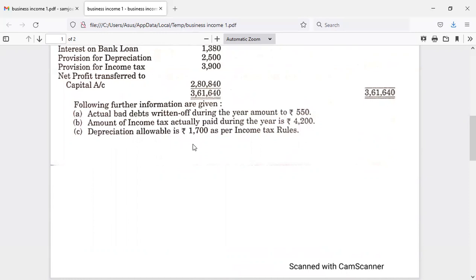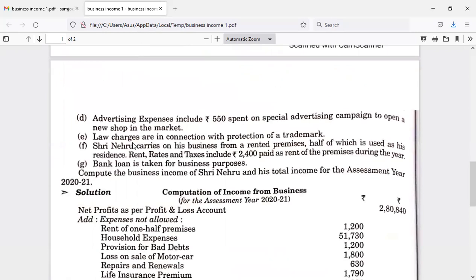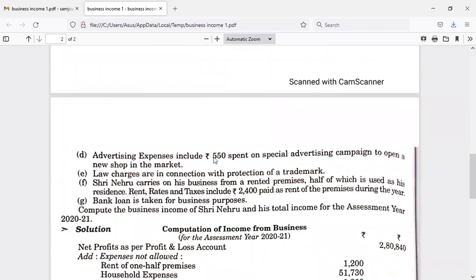Depreciation allowable is rupees 1,700 as per income tax rules. Advertising expenses include rupees 550 spent on a special advertising campaign to open a new shop in the market. Law charges are in connection with the protection of a trademark. Sri Nehru carries on his business from a rented premises, half of which is used as his residence. Rent rates and taxes include rupees 2,400 paid as rent for the premises during the year. Then bank loan is taken for business purpose.